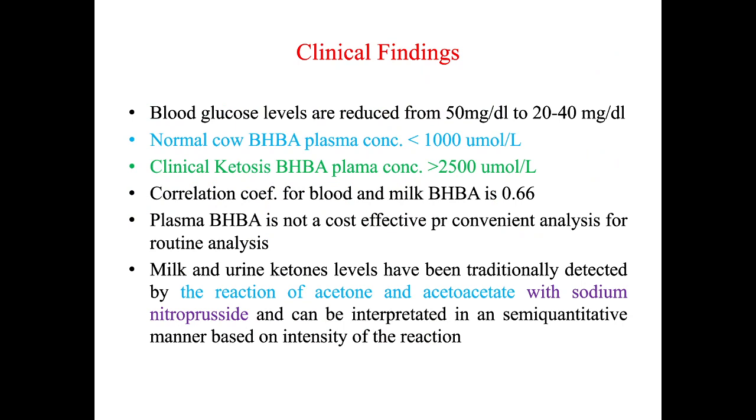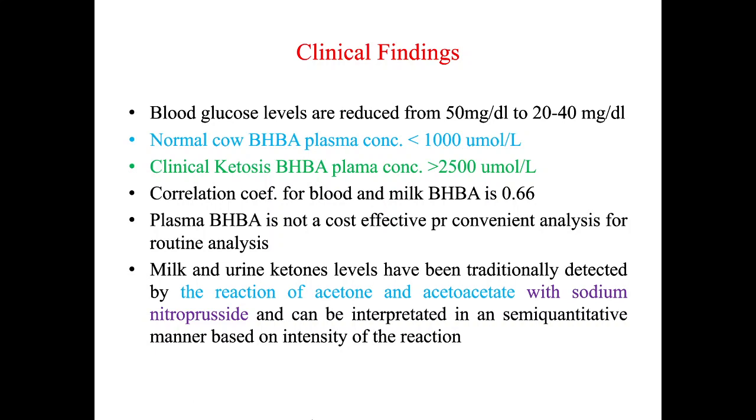Clinical findings: the blood glucose level is reduced from 50 milligram per deciliter to 20 to 40 milligram per deciliter. Okay, so in the case of the animal, this 50 milligram per deciliter blood glucose level is decreased to 20 to 40 milligram per deciliter. So this is a quite low glucose level.